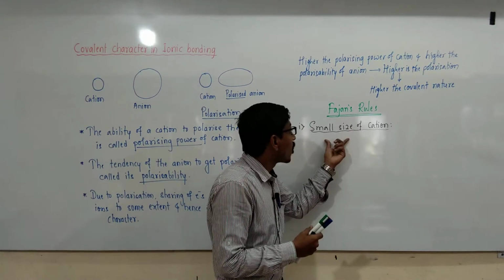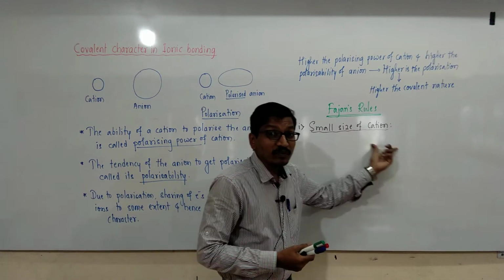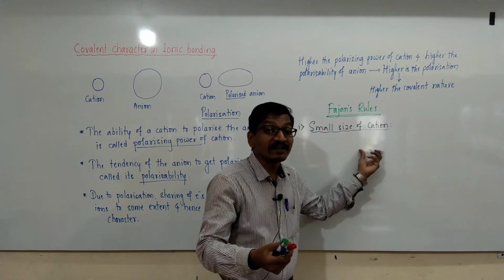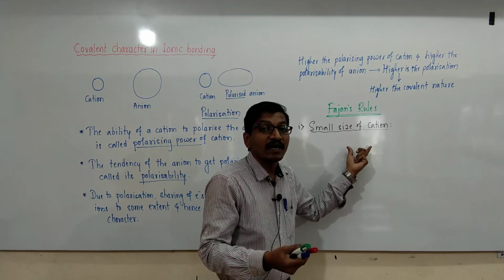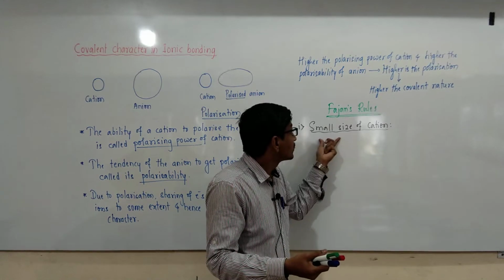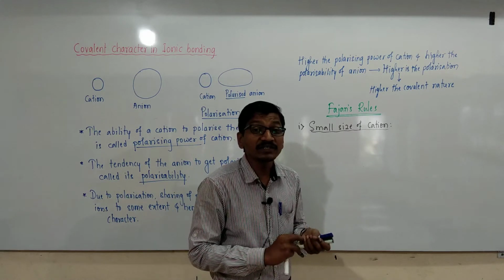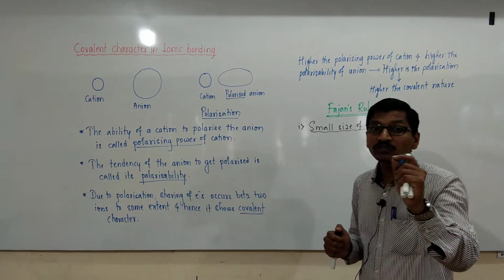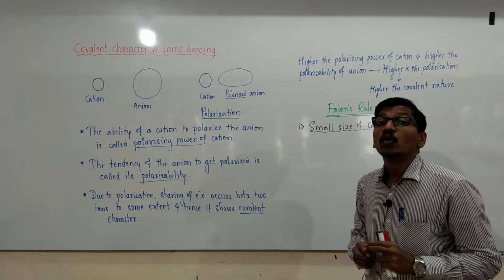What this means is that the smaller size of cations readily distort the electron cloud of anion and attract the electron cloud very easily, and the polarizing power of smaller size of cation is high, and hence the compounds containing smaller size of cations have more covalent